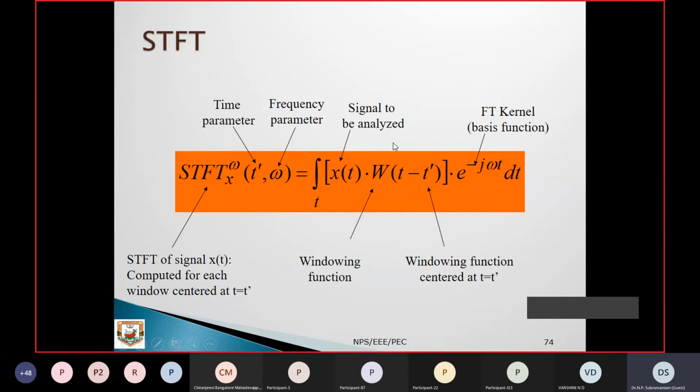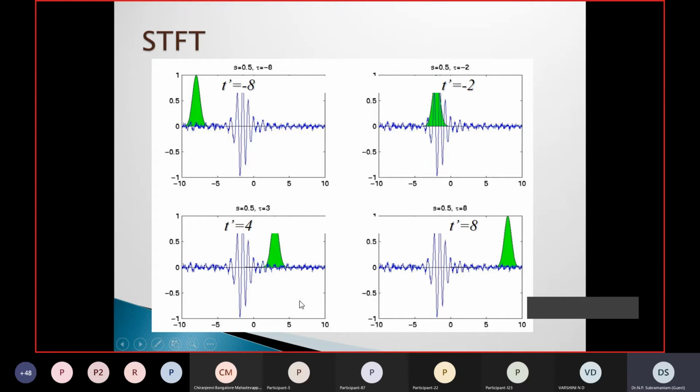Now see here, the window function is introduced, right? Previously with x of t, that is f of t, with e to the power of j omega t, this is the Fourier kernel function, the basis function. This is the signal to be analyzed, and this is a windowing function concentrated here. It starts from t is equal to 0. So the STFT of signal x of t is computed for each window centered at t is equal to t dash. This is how our STFT works.